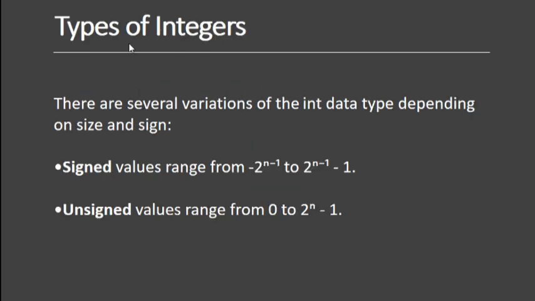Next, there are different types of integers based on their size, based on the range. First of all, we'll discuss the basic types of integers. Signed values range from minus 2 to the power of n minus 1 to 2 to the power of n minus 1 minus 1, whereas unsigned values range from 0 to 2 to the power of n minus 1.